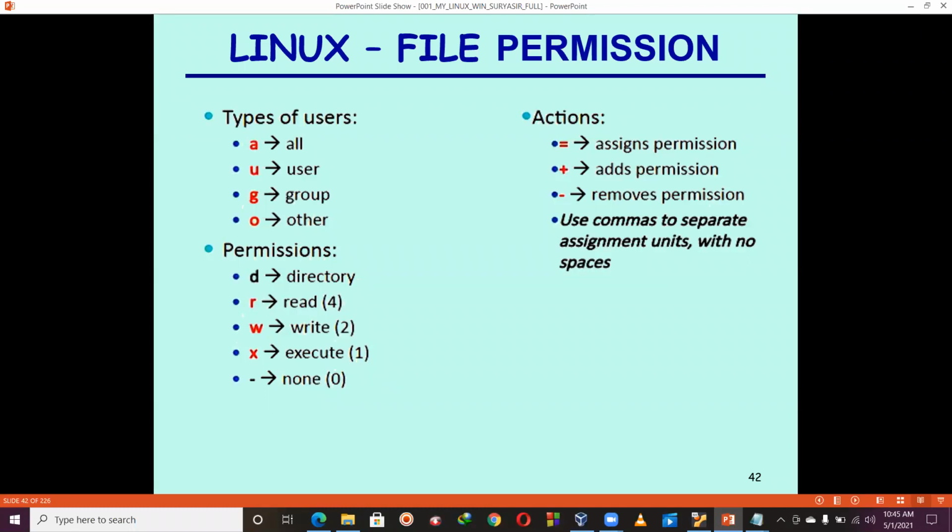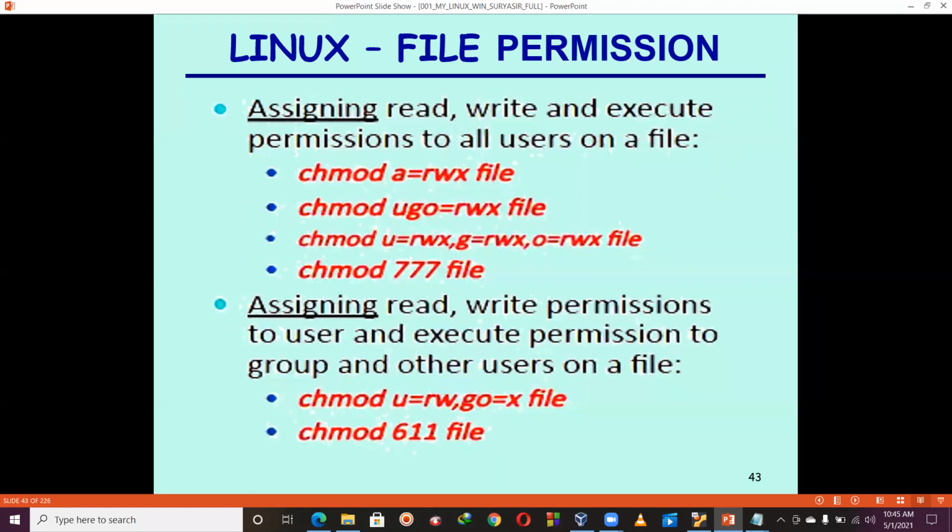So using the equal to sign and plus minus. First, see here, if I'm using the plus, it means that I'm going to add the permission. If it is the minus sign, it means I'm going to remove the permission. Previously, I have already set the permission. Now I want to remove that permission, so I will use the minus sign. Got it? Any difficulty in this page? I hope it is clear.